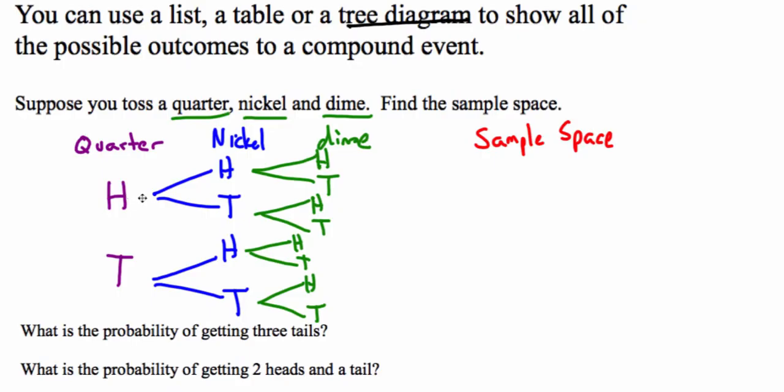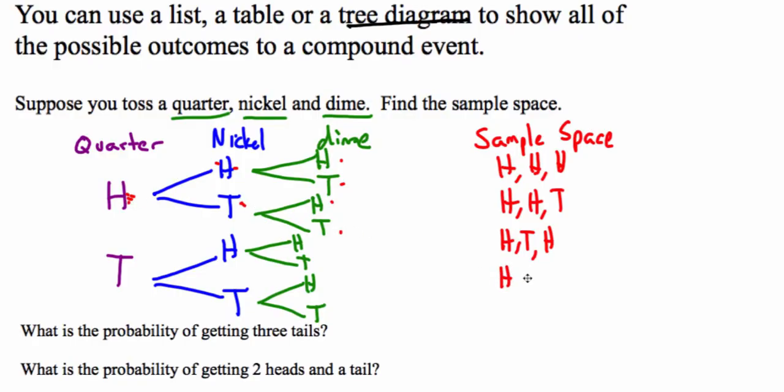So basically think of it as following the line. I could go heads, heads, heads. I could go heads, heads, tails. So it's basically an organized list of all of our possibilities. I could go heads, tails, heads. Or I could go heads, tails, tails. We're just following each of those branches along.